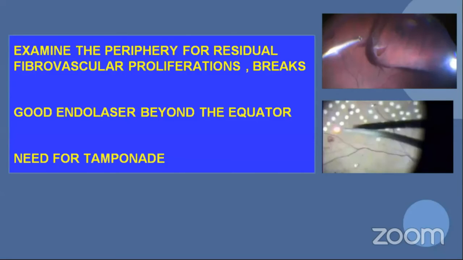So examine the periphery for any residual breaks or fibrovascular proliferation. A good endolaser beyond the equator is a must in these cases. And you assess whether you need any kind of tamponade to stop the bleeding, or if you have breaks, you may need to use tamponades.